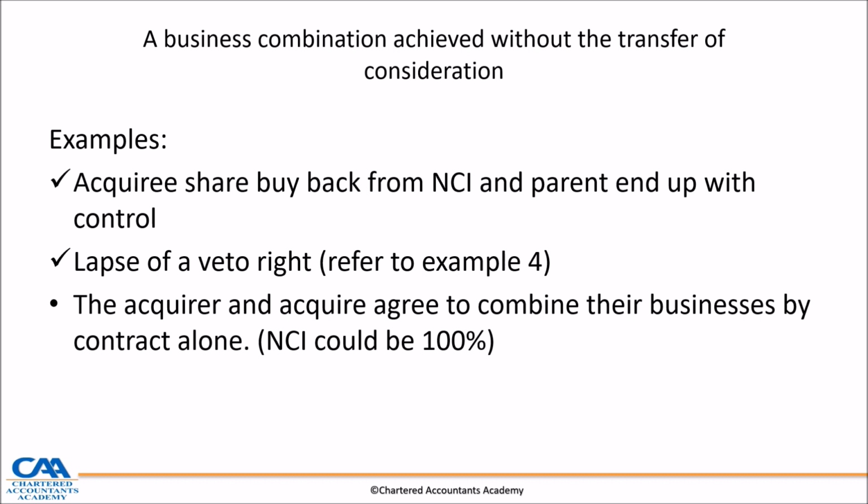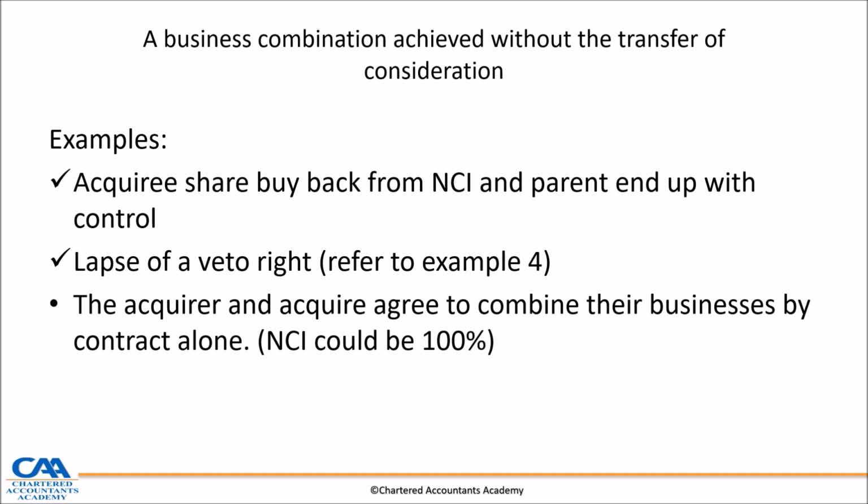So if we have, as an example, 40%, and the other party has 60%, and a share buyback happens, and they go and buy 30% back from the other party, which means the other party is now ending up with 30%, we're ending up with 40 of 70 now, which means by that effect we end up with control without doing anything or transferring, which means we simply have to remeasure our fair value of the 40%.